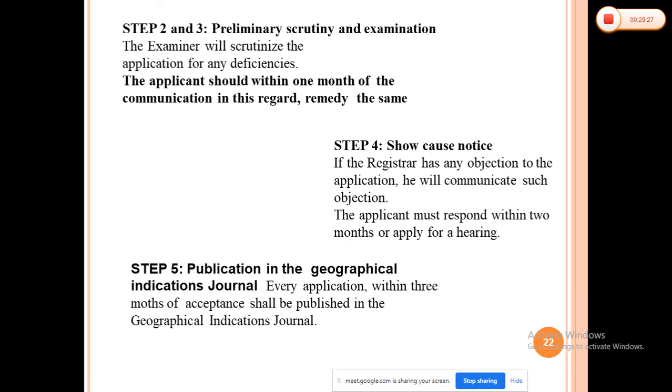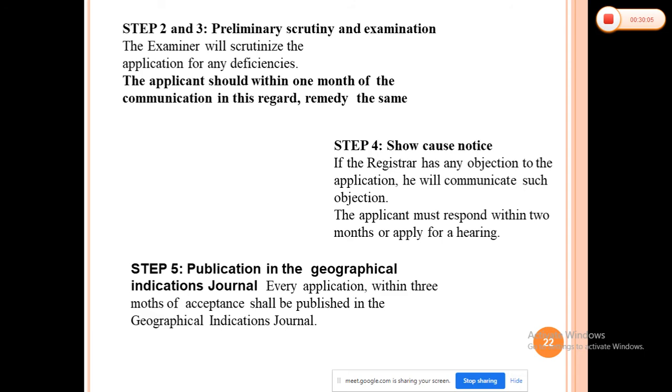So, after the application, if any deficiencies are there within 1 month, you have to provide the remedy and reapply within 1 month. After the examination, if they issue a show cause notice, you have to overcome those objections within 2 months. Then, within 3 months of acceptance, your application is published in the Geographical Indications Journal. Now after the publication, it is open to the public.